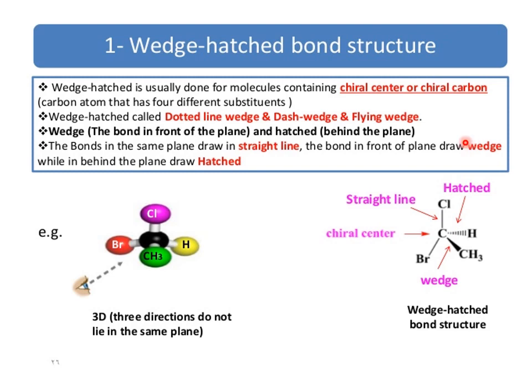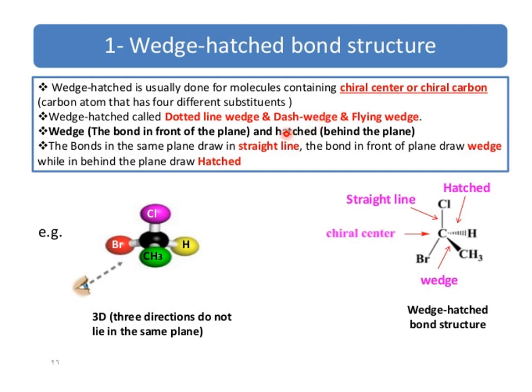Number 1, wedge-hashed bond structure. Wedge-hashed is usually done for molecules containing chiral centers or chiral carbons, meaning the wedge-hashed bond is only used for those compounds which have a chiral center or chiral carbon atom that has 4 different substituents.